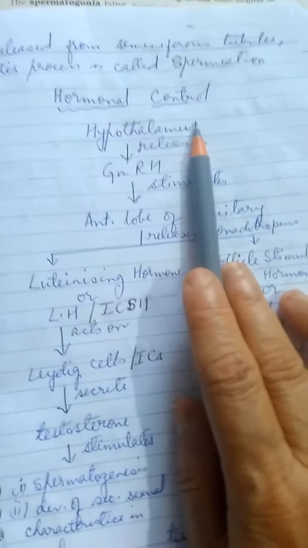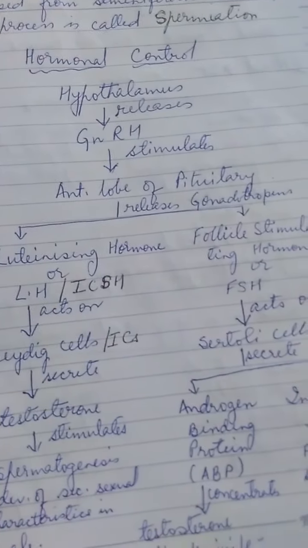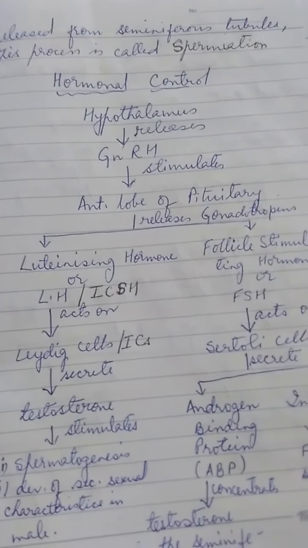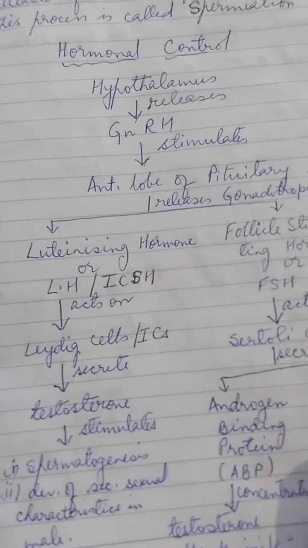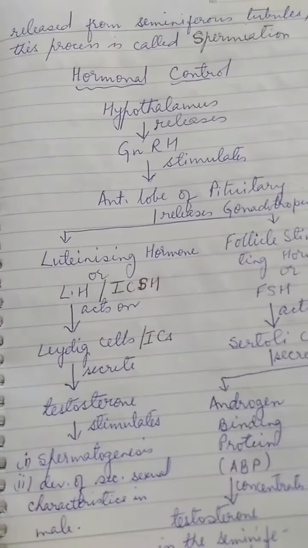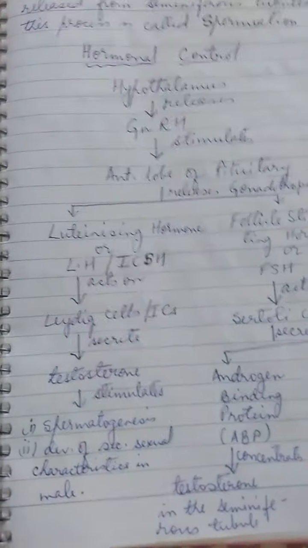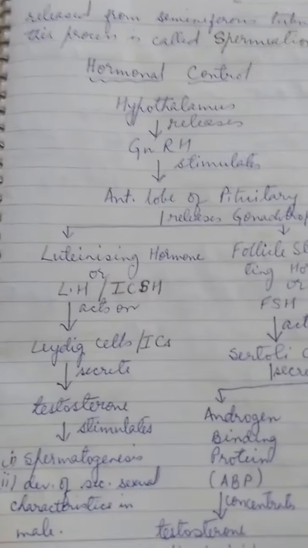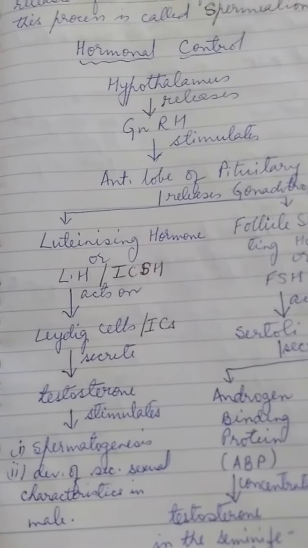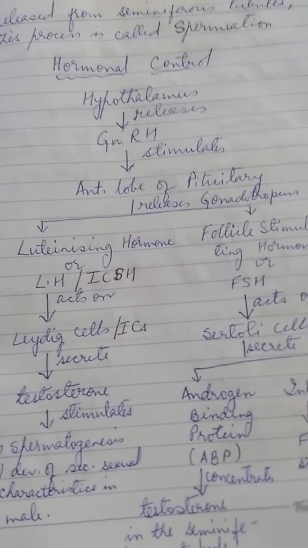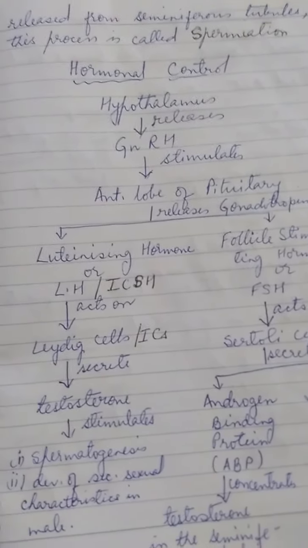Okay. Now, hormonal control. We all know that spermatogenesis begins with the onset of puberty. So, what actually happens with the onset of puberty? With the onset of puberty, there is release of sex hormones. And because of those sex hormones only, formation of sperm starts.